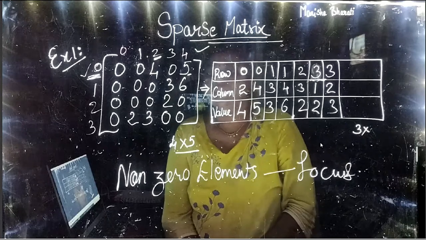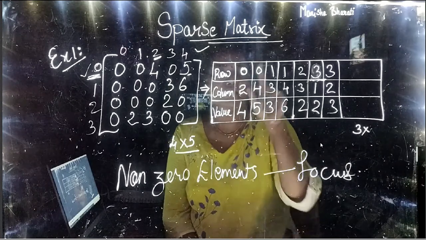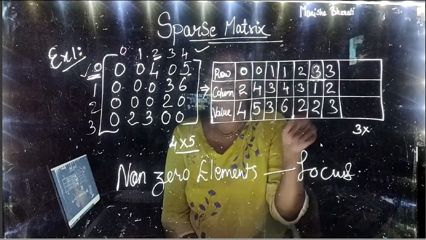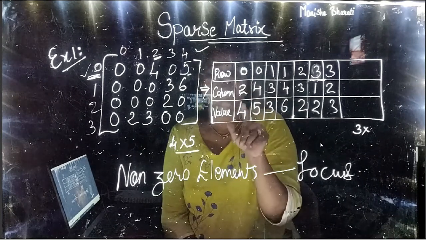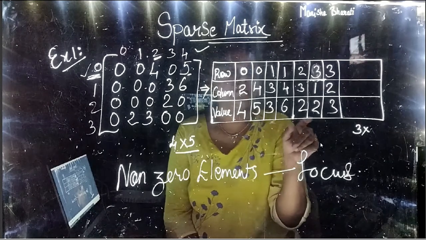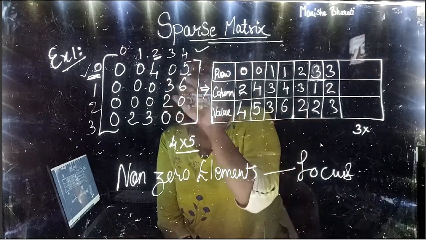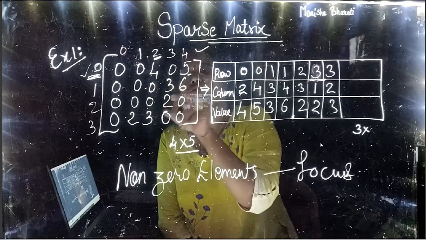And any elements left? So just by counting the columns here, we come to know how many non-zero elements are there. Let us check. 1, 2, 3, 4, 5, 6, 7. So there are 7 non-zero elements. Just check it in the matrix. 1, 2, 3, 4, 5, 6, 7.